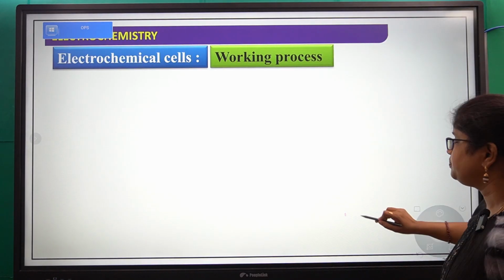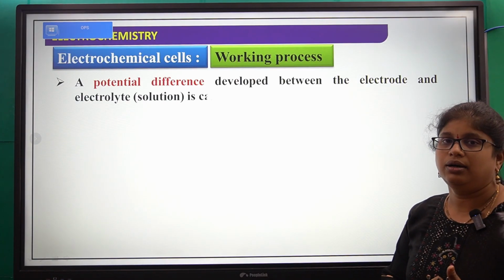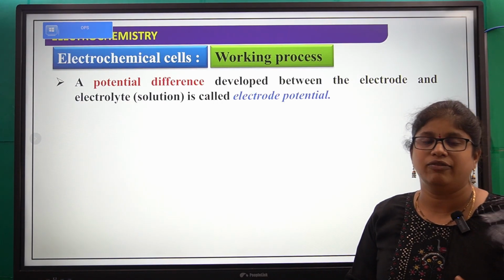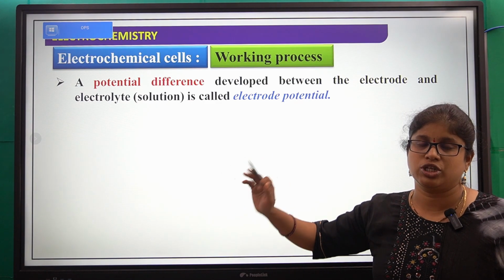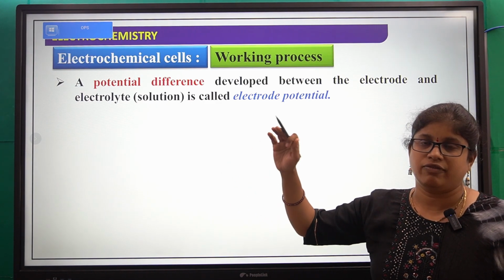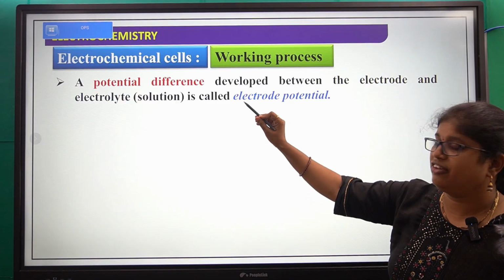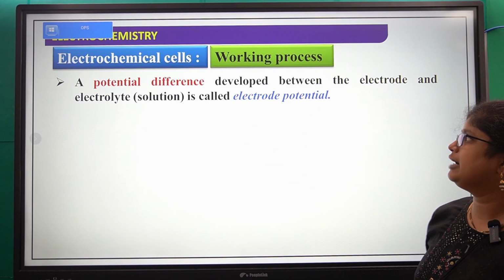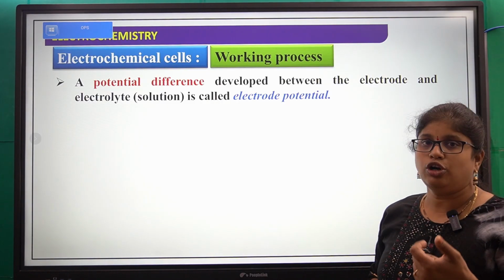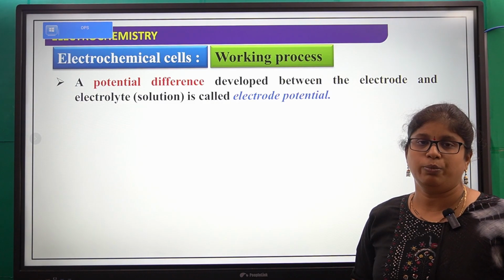Next, what happened here? Whenever the zinc electrode converts into zinc plus 2 and electrons, and on the right hand side the copper plus 2 converts into copper, there is the development of a potential difference. A potential difference developed between the electrode and electrolyte solution is called electrode potential.